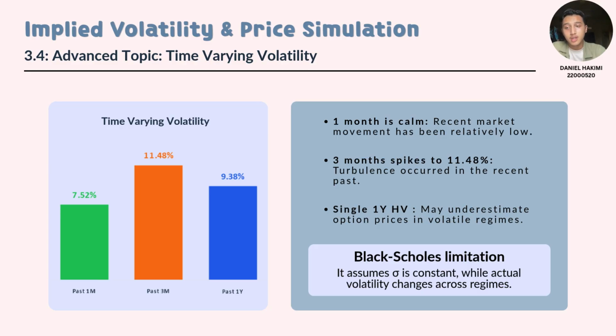As you can see from the chart, the past month has been exceptionally calm at 7.52%. However, expanding out to a 3-month window reveals a sharp regime spike to 11.48% due to localized market turbulence, which ultimately stabilizes to a full-year baseline of 9.38%. This variance clearly proves that real-world market risk clusters and changes dynamically across different time regimes.